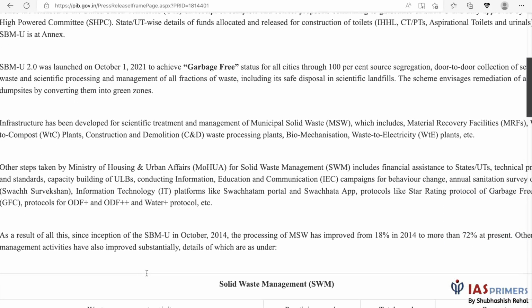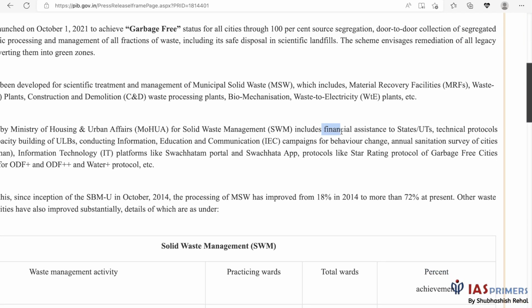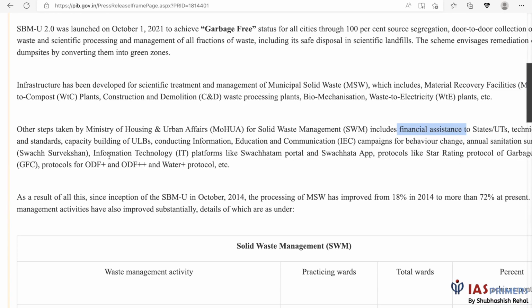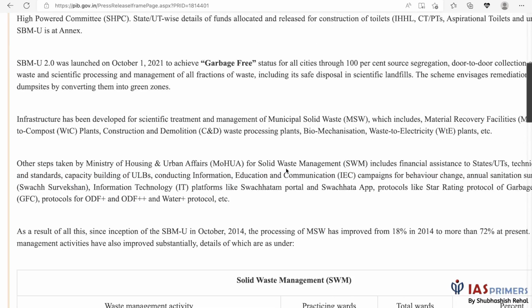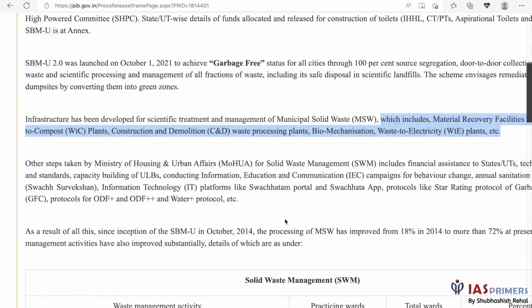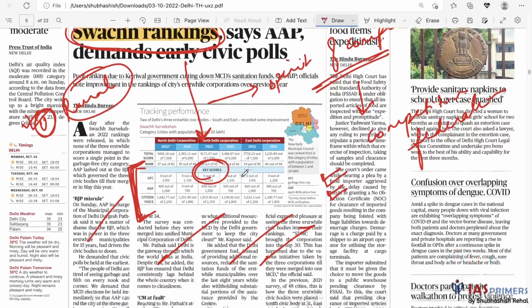Then we have what else the government is doing. It is providing financial assistance to states. It is providing technical protocols and capacity building. You can see the steps over here; I don't think I have to state the same. The measures are given over here. Besides, we also have this. So we get some pointers from here itself as to what the government is doing to deal with the issue of solid waste management. I'll share this on Telegram as well.